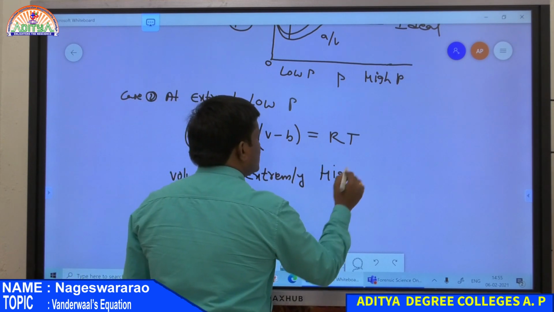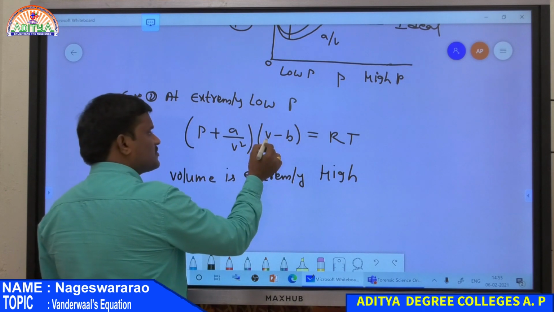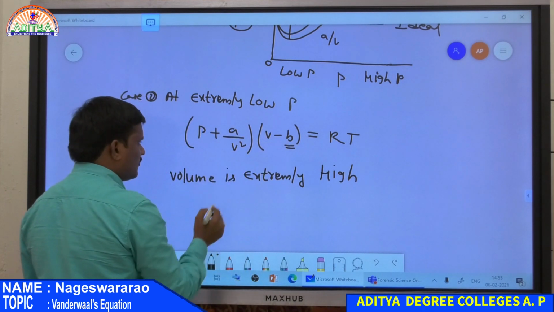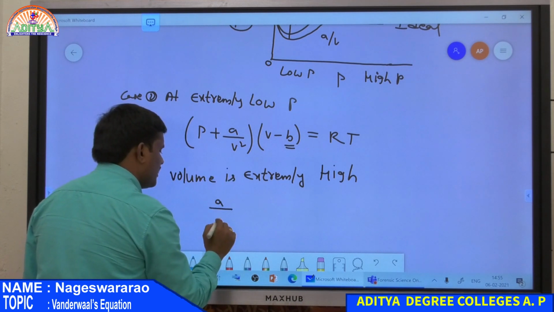If the volume is extremely high, that means the V value is very high, then B is neglected. And there is one more term, what is that term? A by V square.